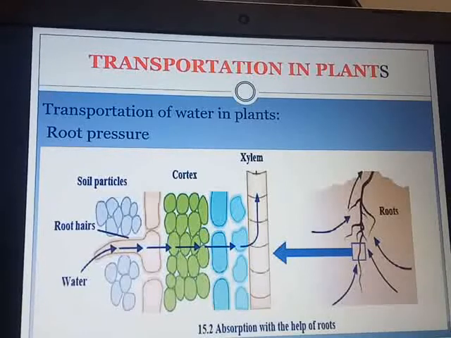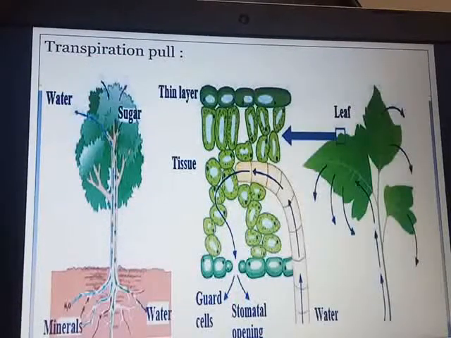We have seen how water is transported to each and every part of the plant. One is by root pressure and next is by transpiration pull. We have seen under transpiration pull how water is given out by the plants in the form of vapor through the stomata which are present on their leaves.